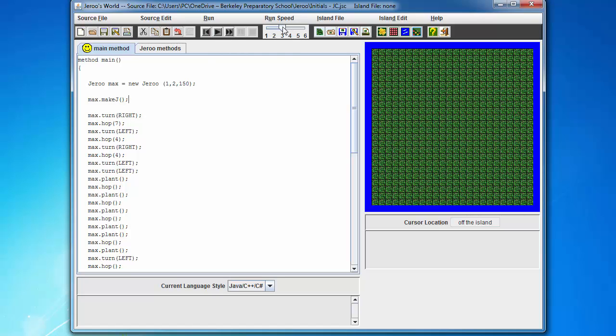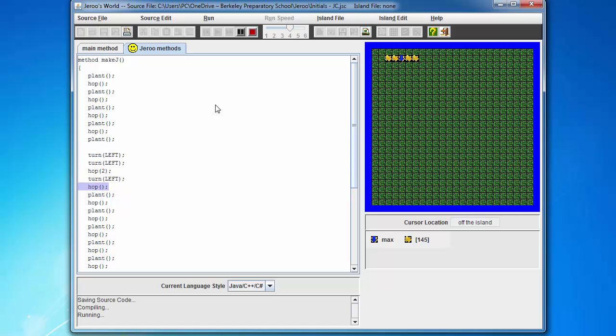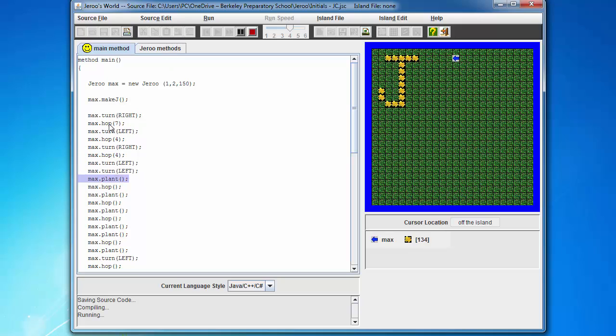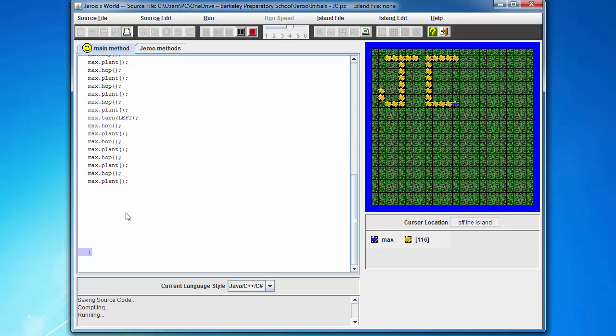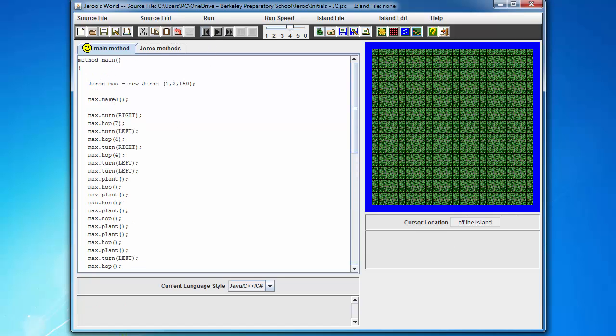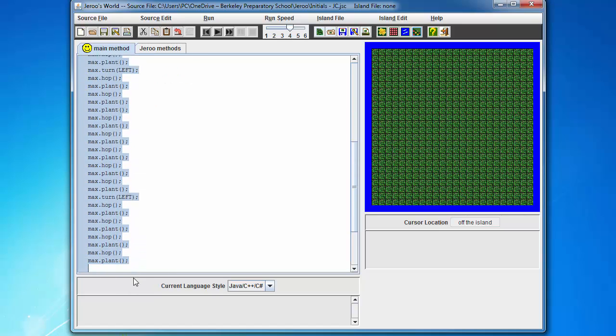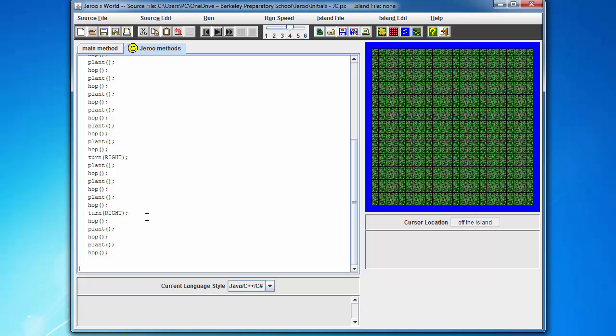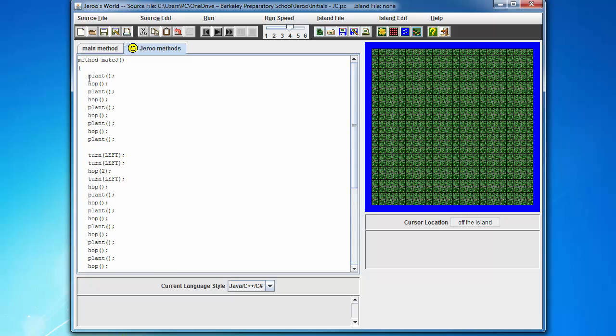So let's see, we're going to make this a little bit faster. Ready? Here we go. So now, I told him to make J. He's going through the Jeroo method, and then he's going to stop and make the C in the same light. All right? Now, so that worked for J. Let's go ahead and do it for C. We got to copy, and you guys can write this, obviously on your own, or you can take your initials out. So cut him there. Now, this is make J.